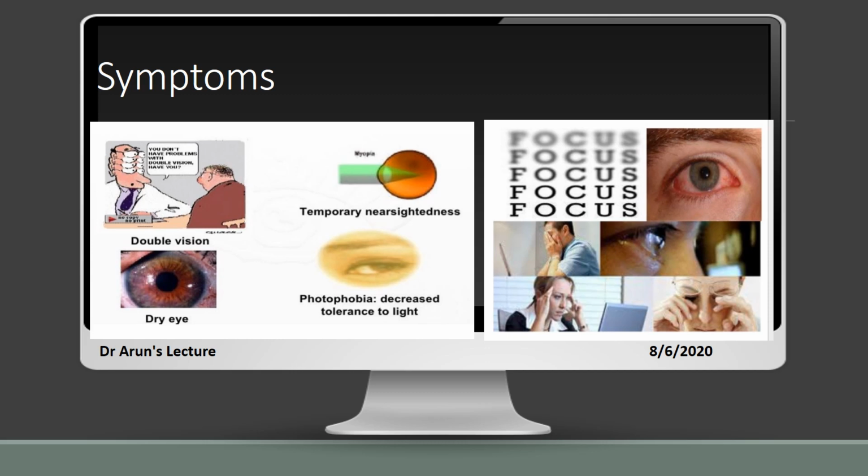If all these symptoms persist for a longer time, then the individual can go to a phase of temporary nearsightedness, where the individual may suffer from myopia, and after consultation he needs to wear spectacles for his lifetime.